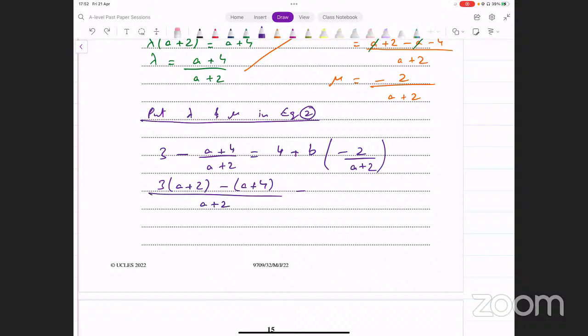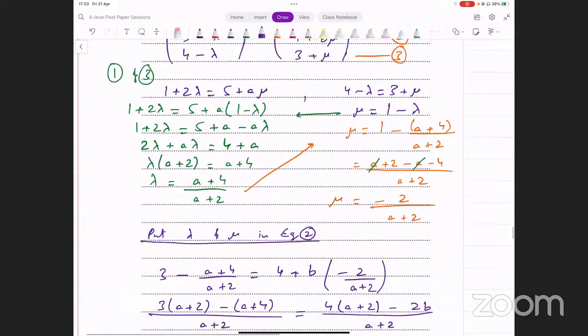On the right side, we have 4 into a plus 2 plus b into minus 2, that's going to be minus 2b, whole divided by a plus 2. ठीक है, खत्म हो जाएगा denominator से, that gets cancelled. So let's simplify both sides. We have 3a plus 6 minus a minus 4, that equals 4a plus 8 minus 2b.